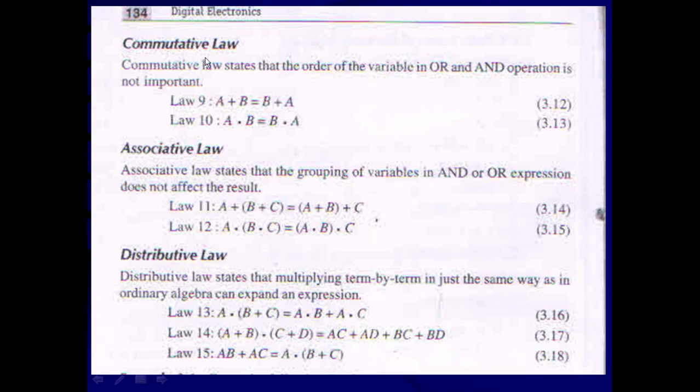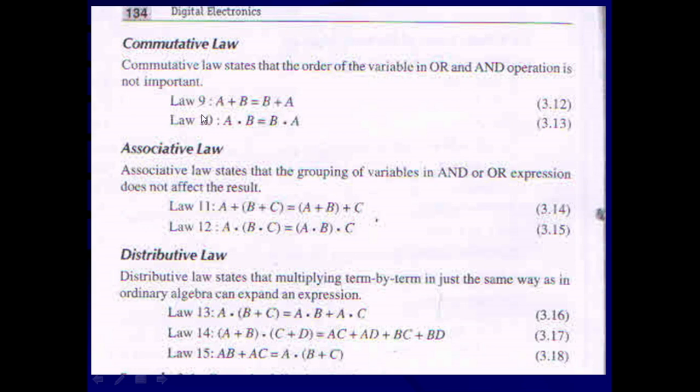The first one is the commutative law. The commutative law states that the order of variables in OR and AND operations is not important. It can be interchanged and the result is going to be the same. That is related to the AND operation and OR operation. Law number 9, A or B is equal to B or A. That means the order of A and B is interchanged, and the result will be the same.